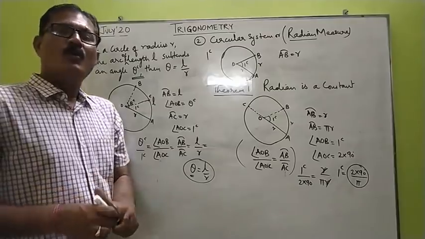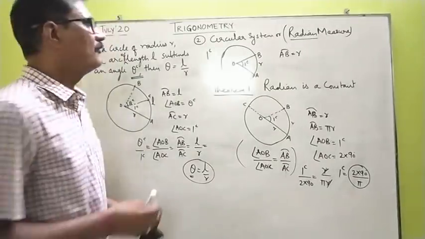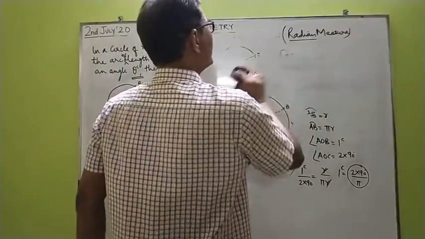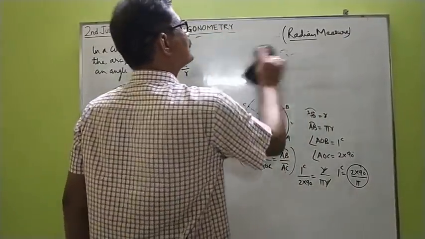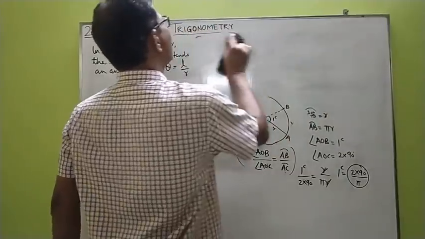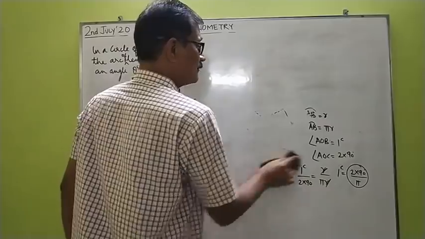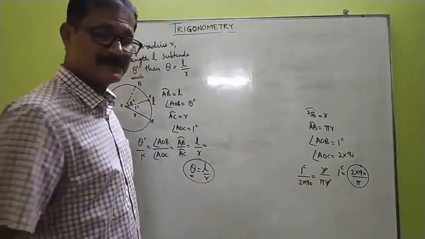Now moving on to one more concept: conversion of radians to degrees and degrees to radians. How do we convert angles given in radians to the old system, degrees, and angles given in degrees to the new circular system, radians?